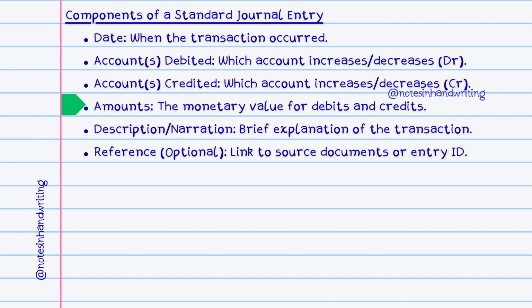The corresponding monetary amounts for both the debits and credits must be recorded. As noted, the total debit amount must equal the total credit amount for the entry. A brief description, sometimes called a narration or memo, is included to explain the business purpose of the transaction. This provides context for anyone reviewing the journal later. Often, a reference number may be included. This could be a unique journal entry identifier, a code linking to a source document like an invoice number, or a posting reference indicating when the entry was transferred to the ledger.